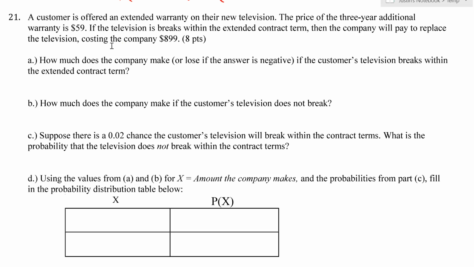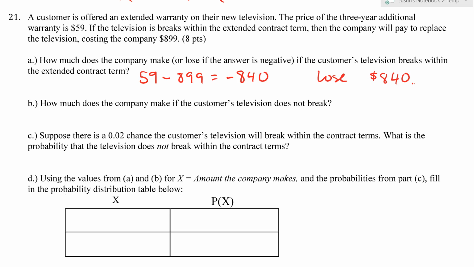Well, remember, they're selling these warranties, meaning they make $59 no matter what happens, right? So if it doesn't break, great, they made $59. But if it does break, they still earned $59, but then they have to pay out $899. And so they lose $899 after earning $59 for selling this contract. And if we subtract those, we see that they lose $840 if the television breaks.